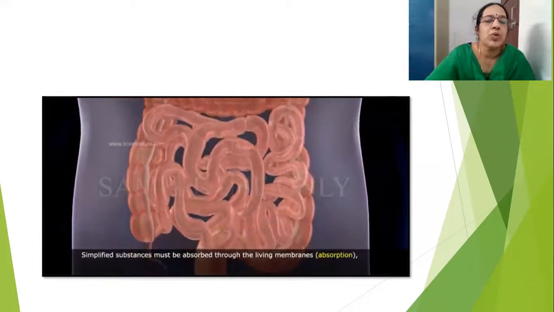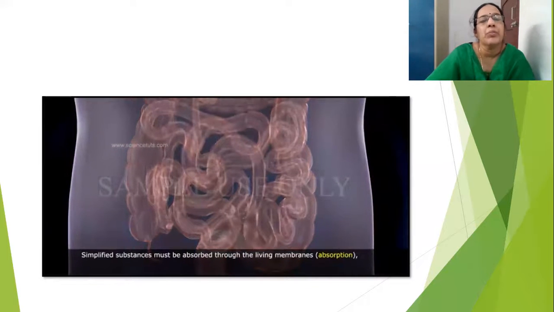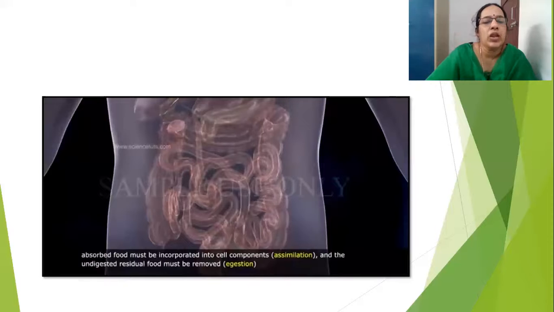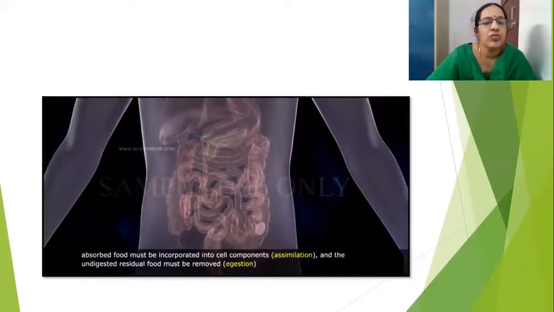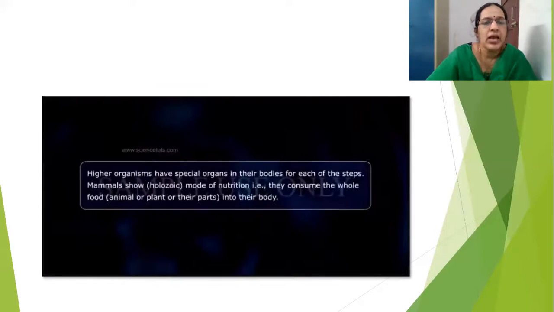Simplified substances must be absorbed through the living membrane, that is absorption. It will be taking place in the intestine. Absorbed food must be incorporated as cell components, and the undigested food should be removed. That is called egestion. So first we saw ingestion, digestion, absorption, assimilation, egestion.